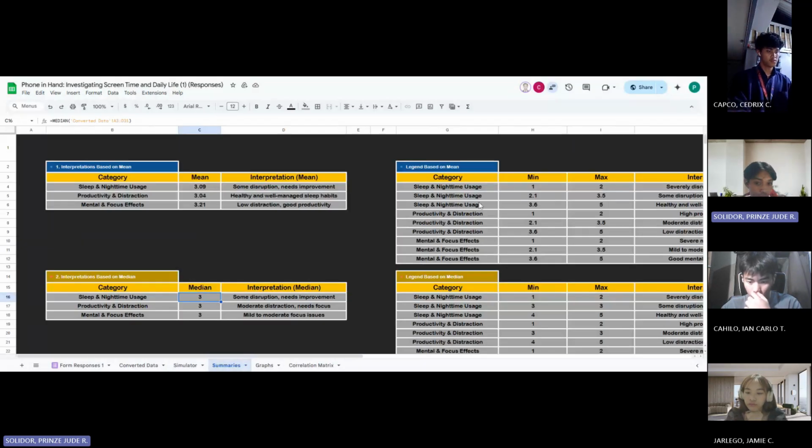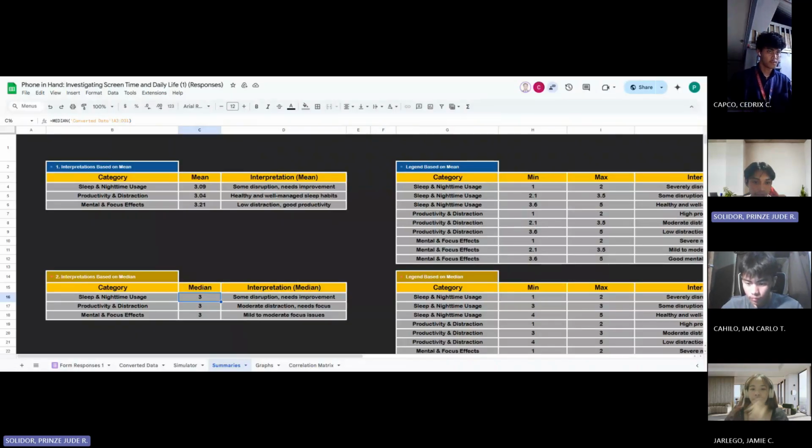In the summary sheet, you'll see the calculated mean, median, and mode for each of the three sections. Directly beneath this, you'll find interpretation statements like mild concern or severe disruption, based on where the numbers fall within the predetermined ranges. We derive these ranges from the actual dataset.